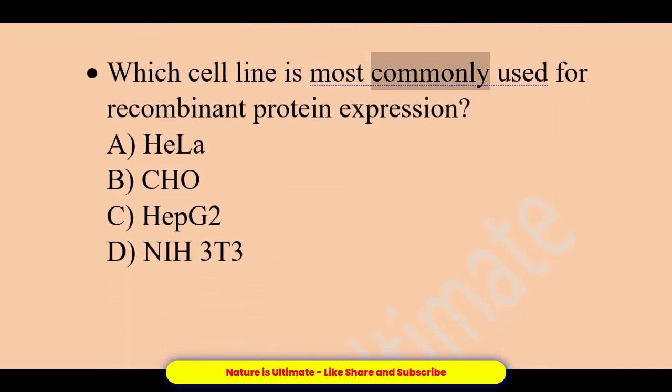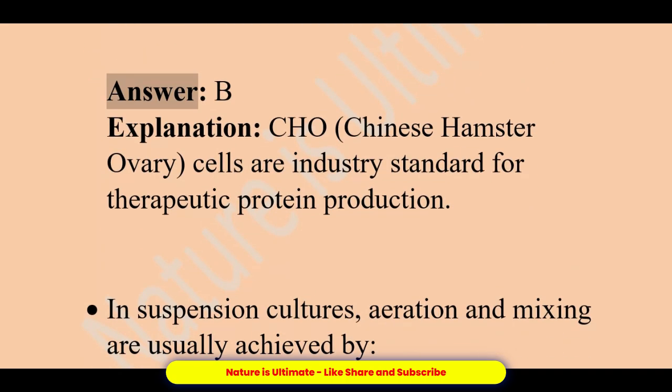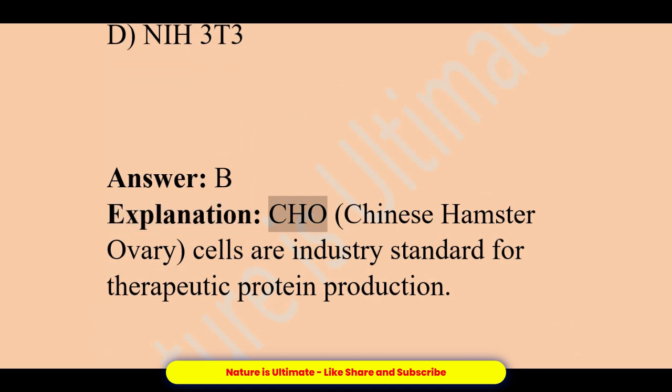Which cell line is most commonly used for recombinant protein expression? A. HeLa. B. CHO. C. HepG2. D. NIH3T3. Answer, B. Explanation, CHO, Chinese hamster ovary, cells are industry standard for therapeutic protein production.